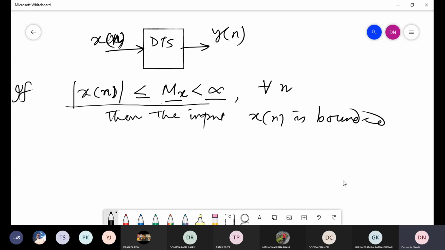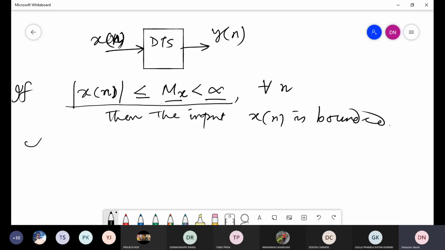The physical meaning of this inequality is that since I have written Mx less than infinity, it indicates that this is a finite number. That's why I have not written this explicitly in language. So then the input is called bounded. Have you got this point?